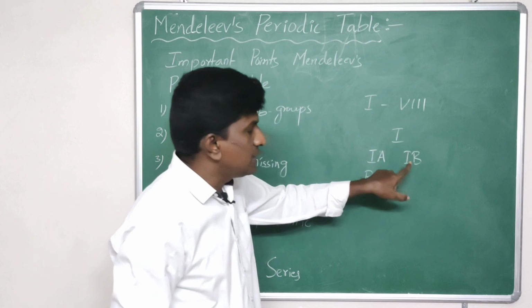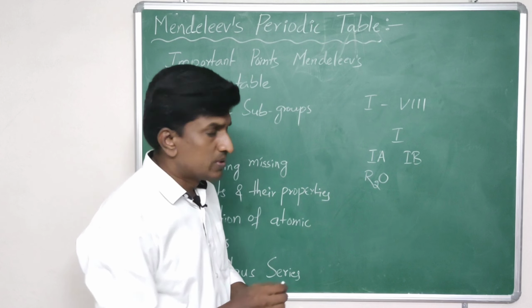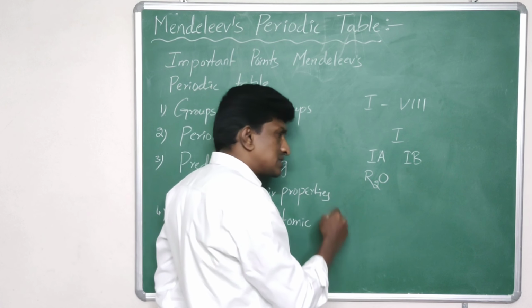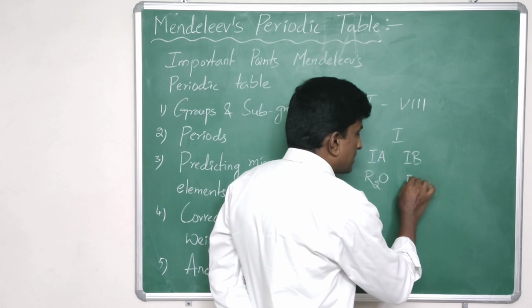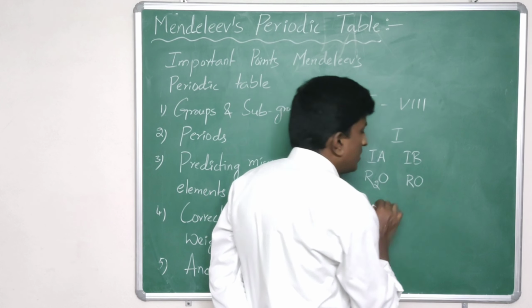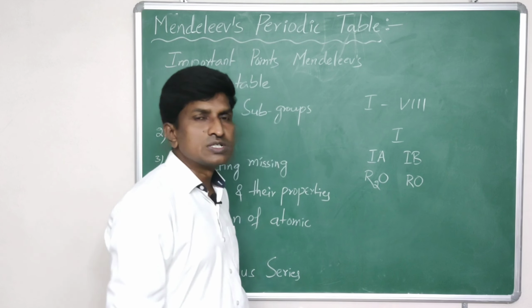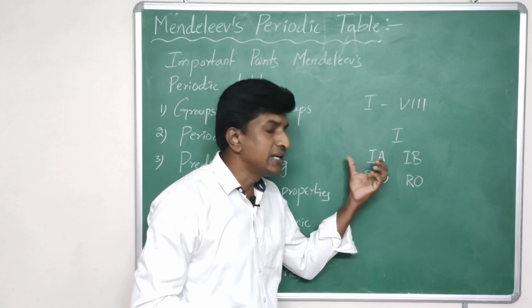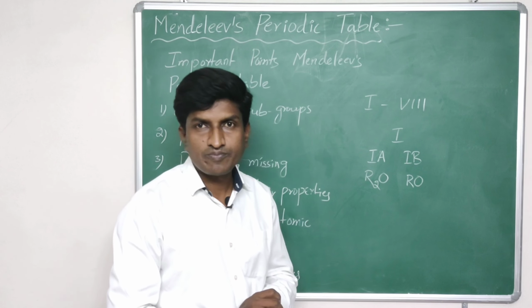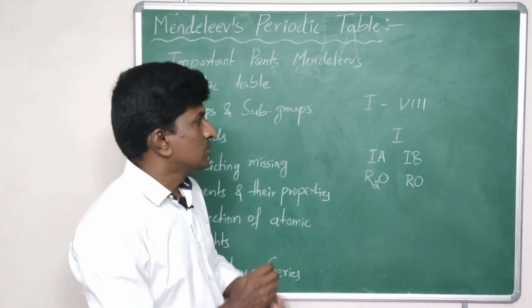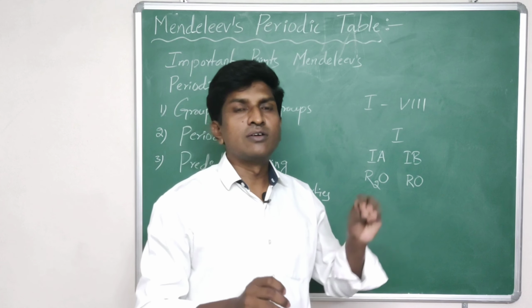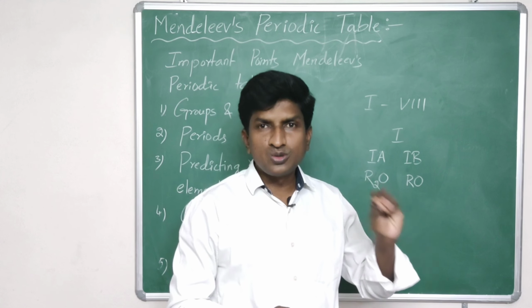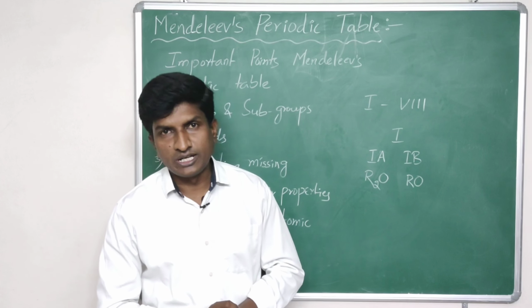Similarly, an element in the 1B group reacts with oxygen and forms a compound with the formula RO. So this is the difference between the 1A and 1B subgroups. In this way, there are 8 groups and each group's elements have similar properties.